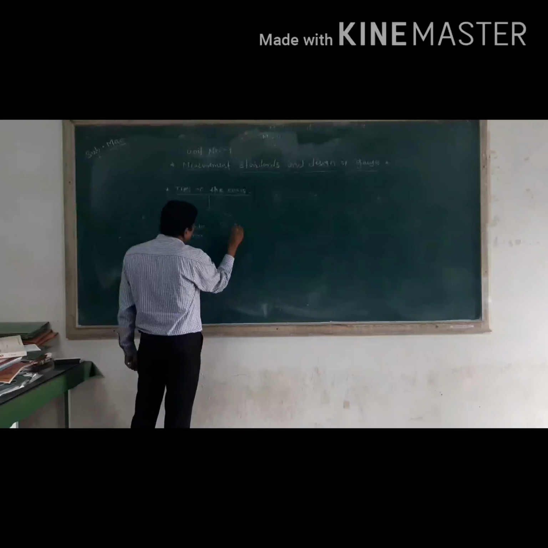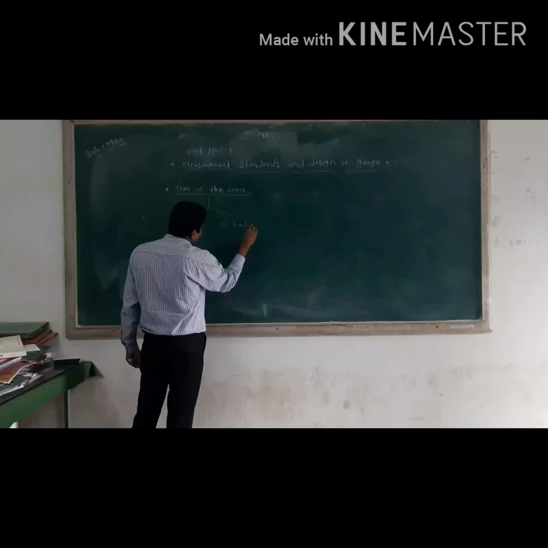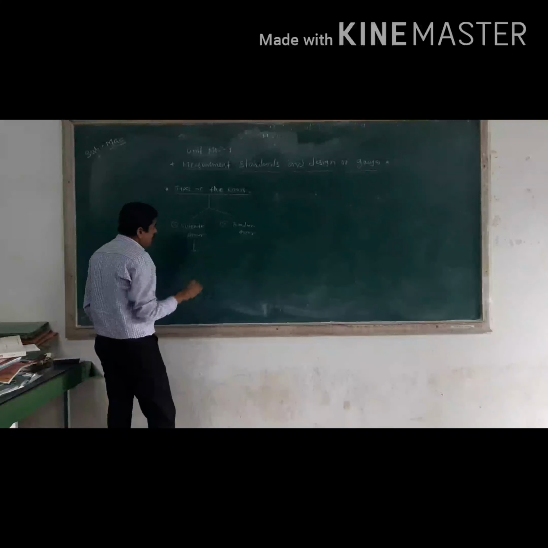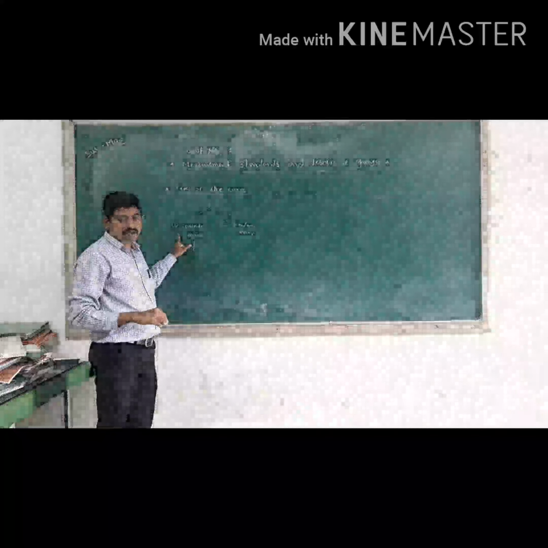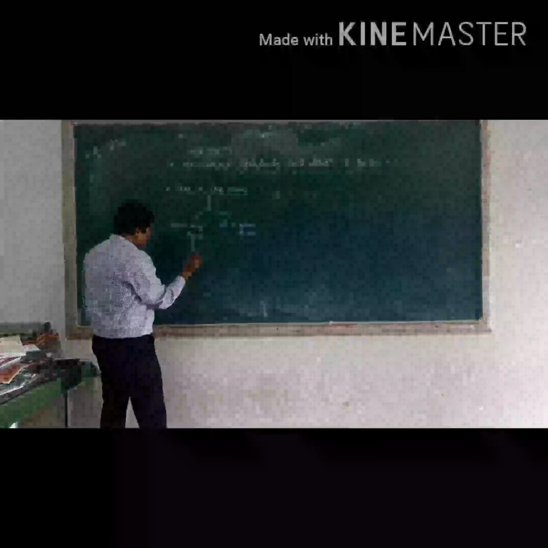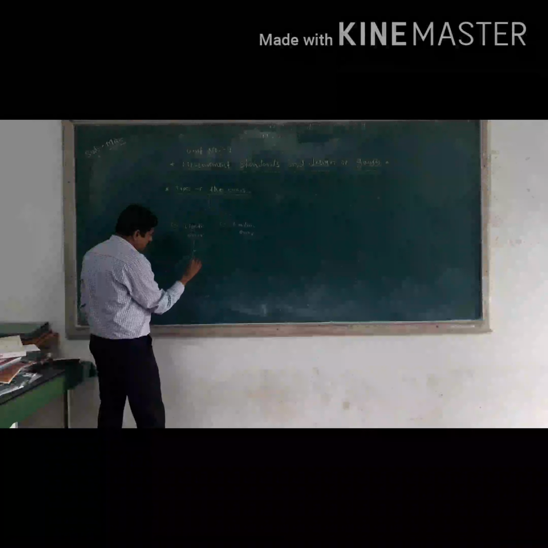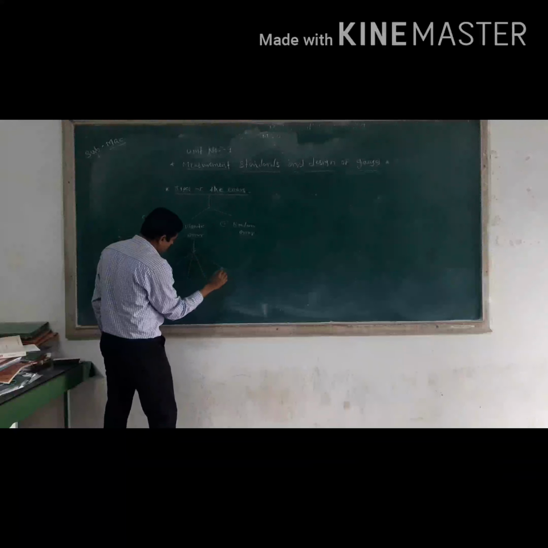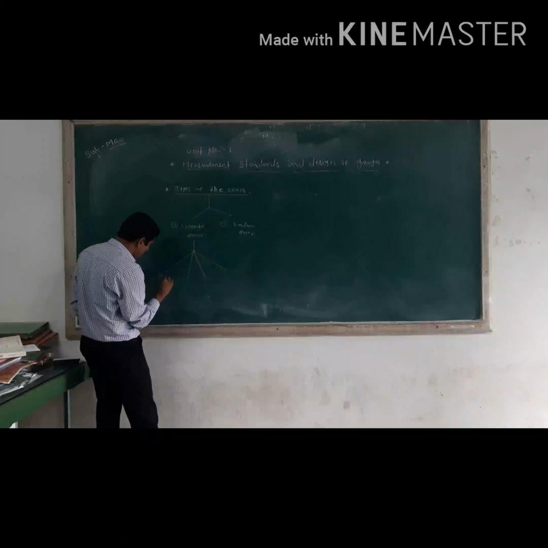Again, this systematic error is divided into 4 different parts. First, as I have told, is the parallax error, or we can say the alignment error.